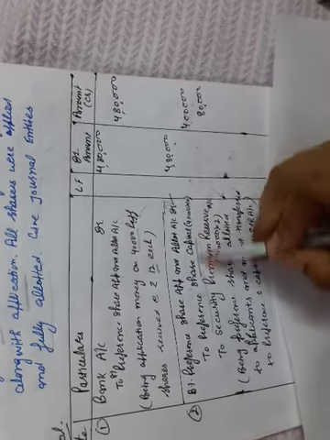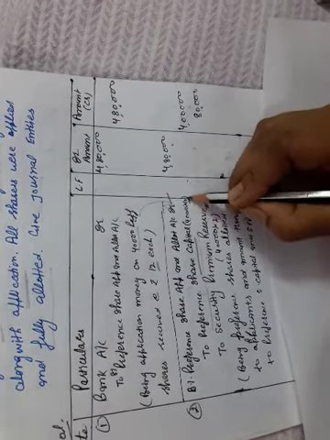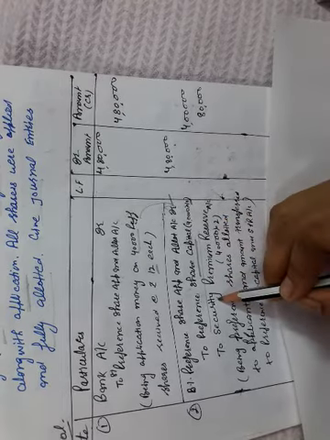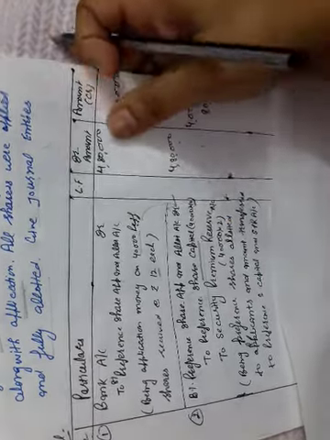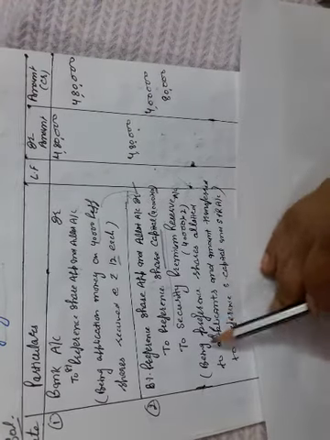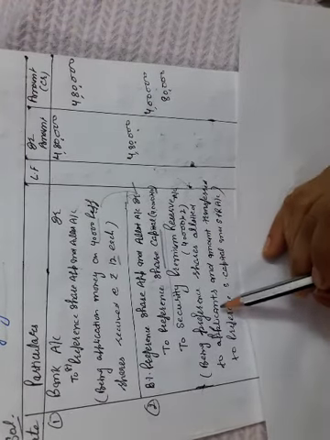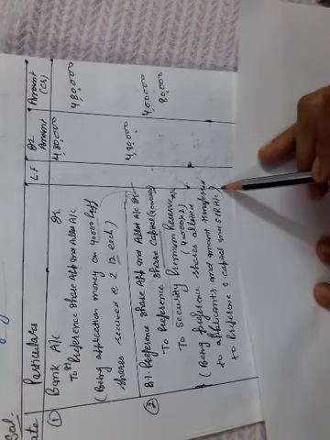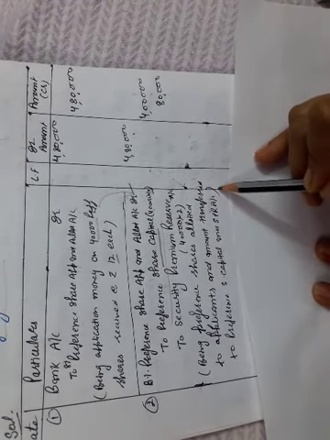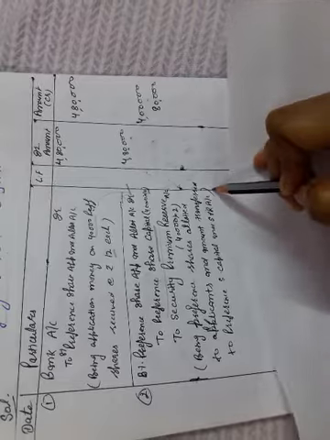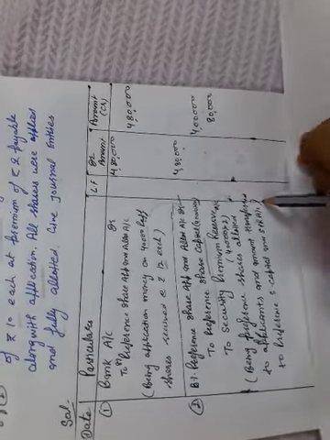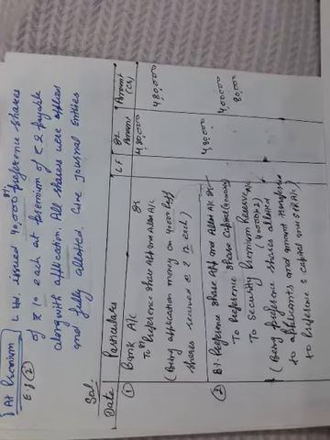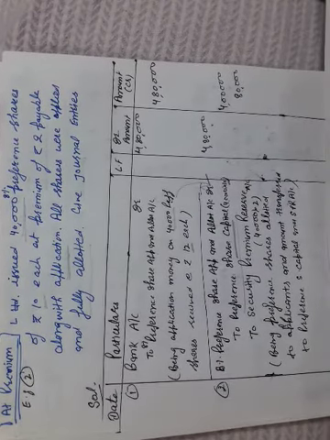So share capital will always be multiplied by the nominal value. And security premium reserve will be credited because this is a type of liability which will be used for a specific purpose, being preference shares allotted to applicants and amount transferred to preference share capital and security premium reserve account. So at the time of issue of shares, when these shares are issued at premium and the whole money is received in lump sum, then these two entries will be done.